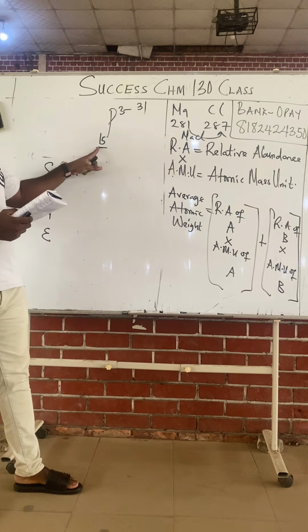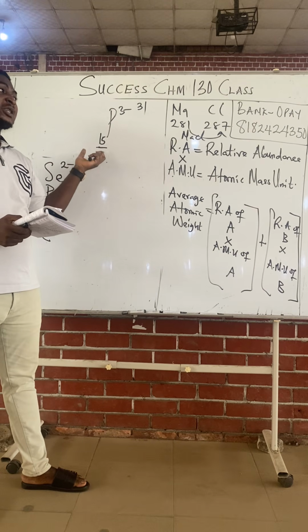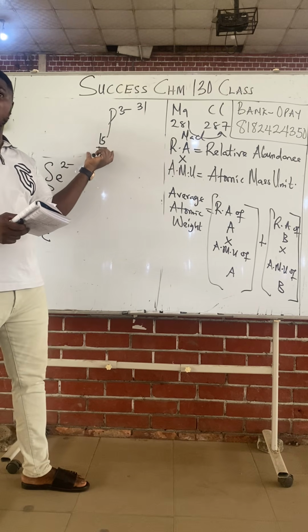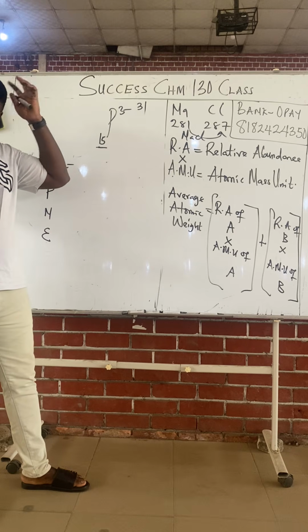Now, from atomic number, you can get the atomic mass. Class, how? If the atomic number is an even number, multiply by 2 to get the atomic mass. But if it's an odd number, multiply by 2 and add 1. And I gave you the exceptions, right? In that class when I taught it, I gave you the exceptions.